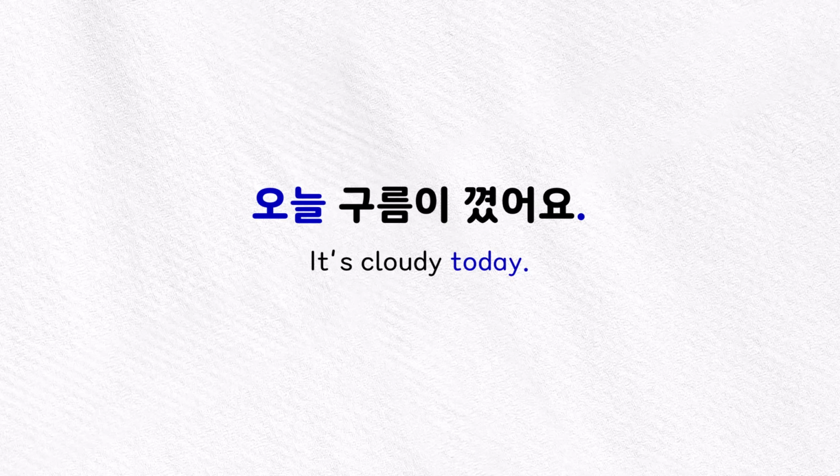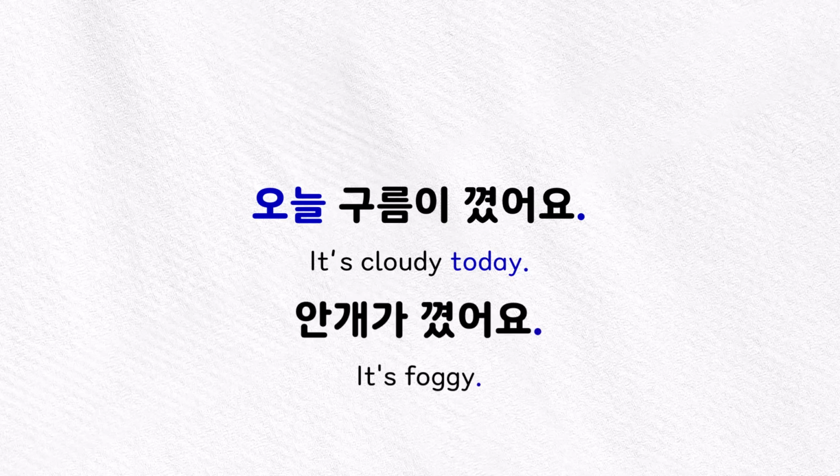And we can also use the verb 끼다 to talk about the weather being foggy. Now the word for fog in Korean is 안개. So to say that it's foggy, we would say 안개가 꼈어요. And that simply means it's foggy.